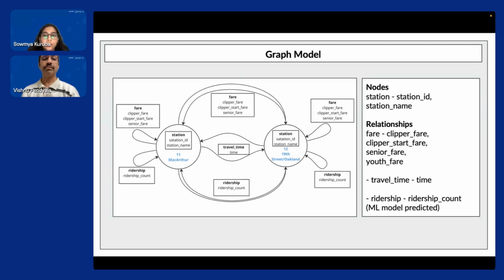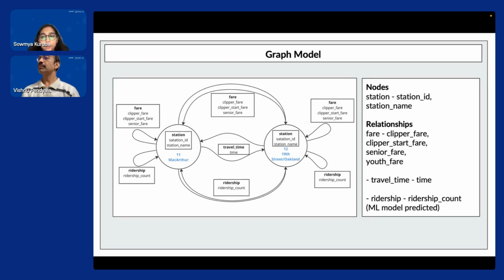graph structure. As we can see, the stations are the nodes with the properties station ID and station name. The relationships between the nodes are fare, travel time, and ridership. The fare relationship has the property of ridership category associated with its fare. The travel time relationship has the property time, which signifies the travel time between the source and destination station. Ridership has the property ridership count that tells how many travelers are traveling between the two nodes. So basically, this relationship is created from the output of the ML model.